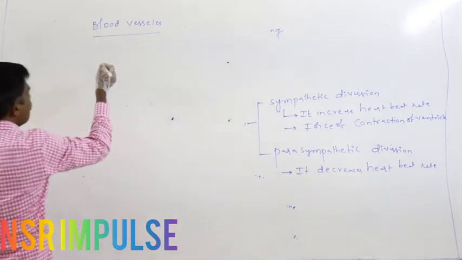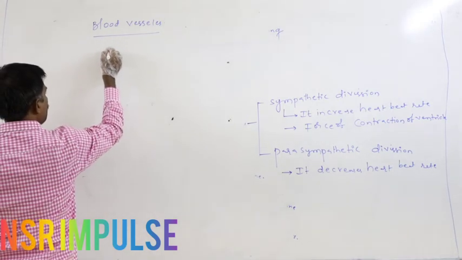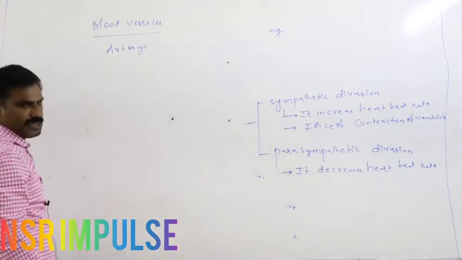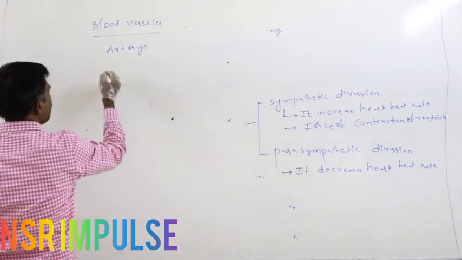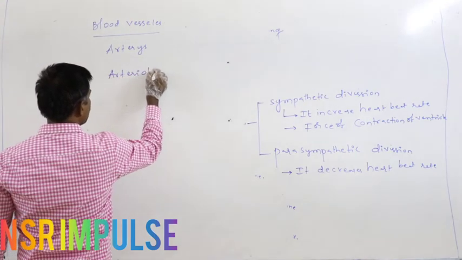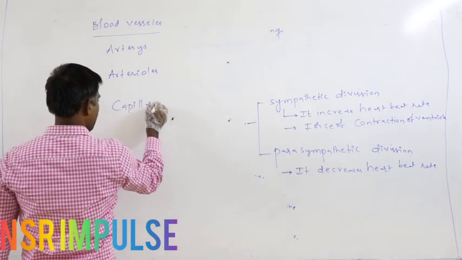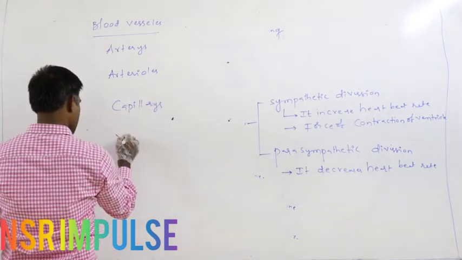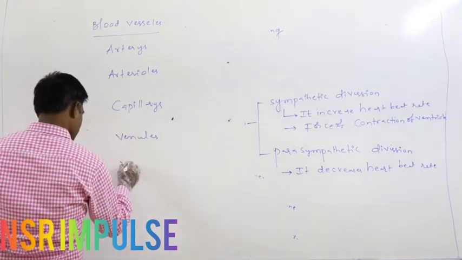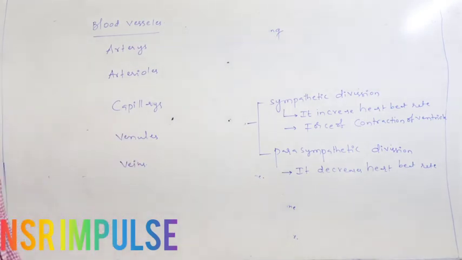These blood vessels are principally of various types. One is the arteries, second one is the arterioles, third one is the capillaries, fourth one is the venules, fifth one is the veins.